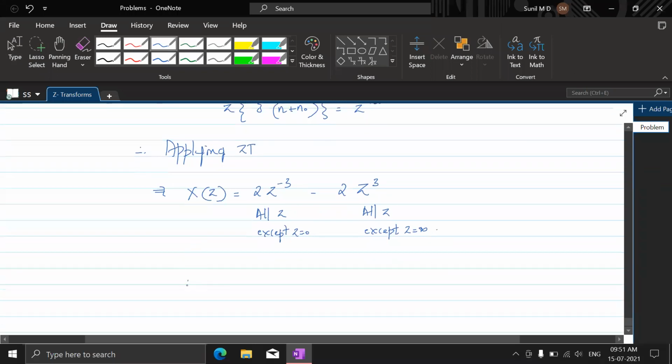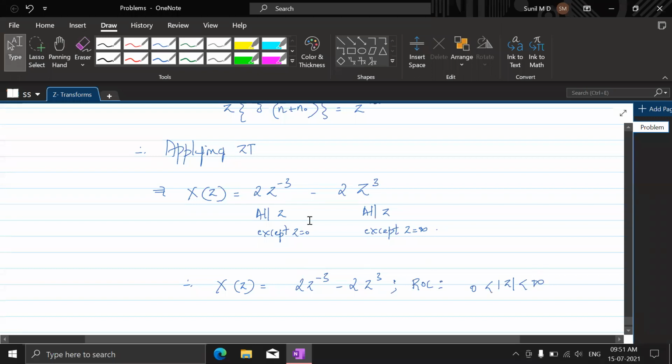So therefore, X of z can be written as 2z to the power minus 3 minus 2z to the power 3 with ROC magnitude z greater than 0 and less than infinity.